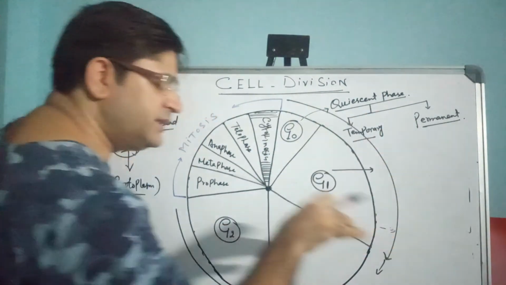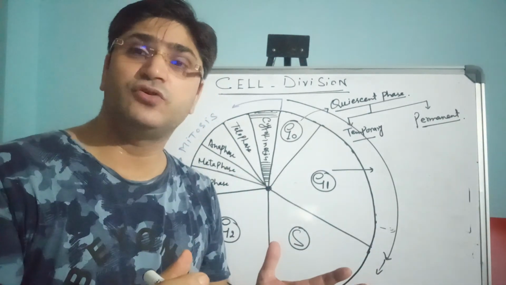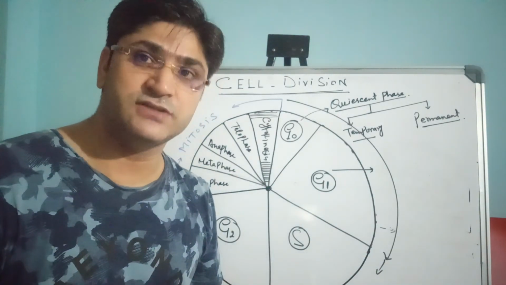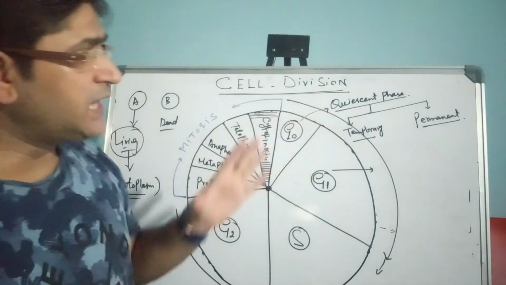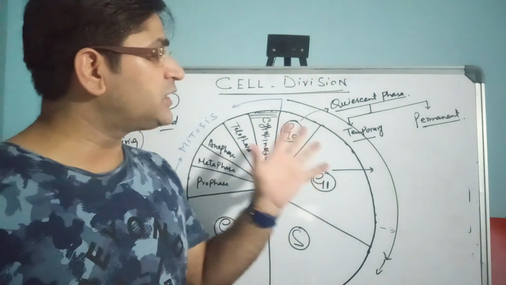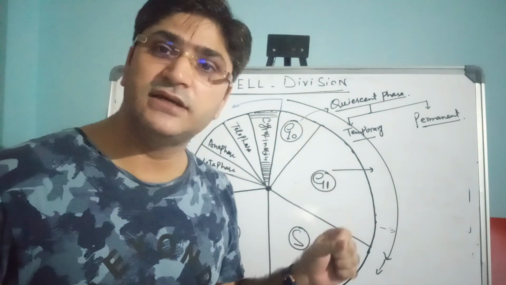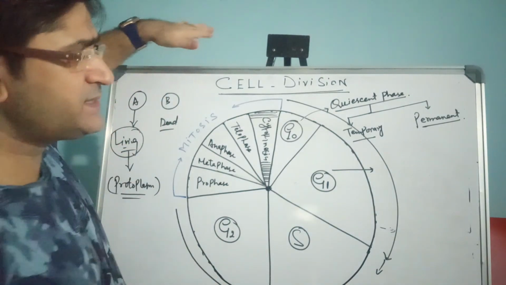Now, in this interphase there are different sub phases. The interphase is completed in sub phases as well, not in a continuous manner. This is the largest phase of the cell cycle. Almost 43% of the time is taken by the interphase itself, remember that. Now what is happening in the interphase?